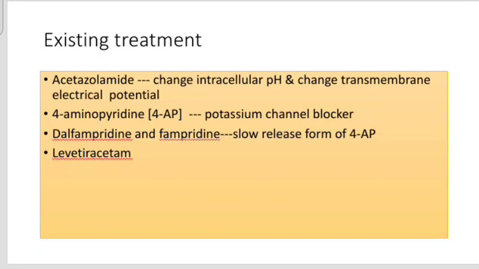CACNA1A gene mutation, if we test directly, there can be variants of uncertain significance. And I'd like to highlight the fact that the CACNA1A gene, with a different type of mutation, can present with different types of autosomal dominant neurological conditions. We'll move to that now.